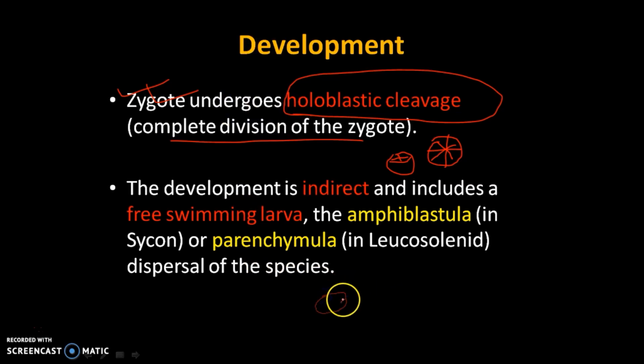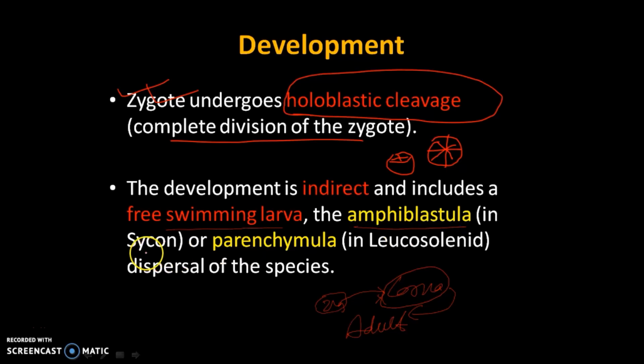Suppose this is the zygote. The zygote develops to produce the larva, and this larva then develops to give rise to the adult. So this zygote divides, and it has a stage in between the adult and the young, that's a larval stage. This larva is a free swimming larva. It is called amphiblastula in Sycon, whereas it is named parenchymula in Leucosolenia, for the dispersal of species. So development is always indirect. If a larva is produced in any of the cycle, then it is called indirect development.